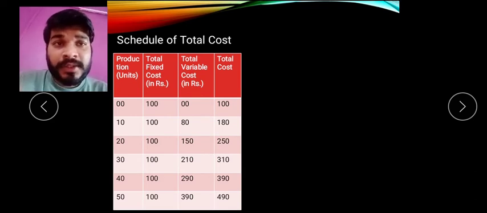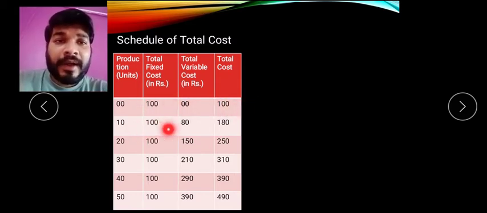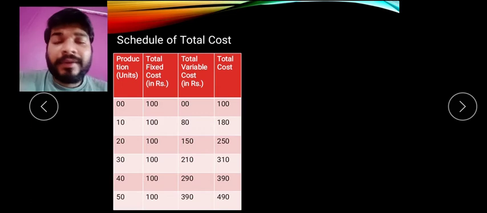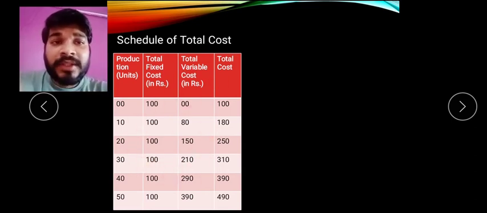So what is total cost? The sum of fixed cost and variable cost becomes your total cost. So 100 plus 0, 100, 100 plus 80, 180, 100 plus 150, 250, 100 plus 210, 310, 100 plus 290, 390, and 100 plus 390 becomes your 490. Ultimately, we have made total cost. समझ आया? But before that you have to remember both the data, then only you are able to remember in the examination and you can plot the diagram.